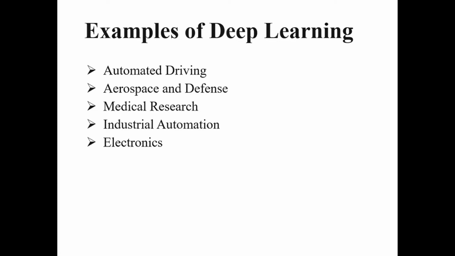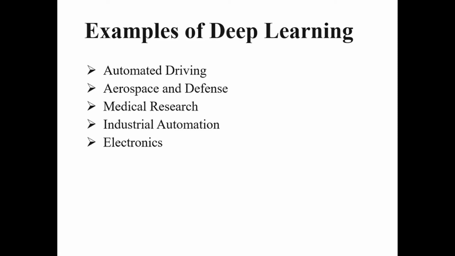And third is called medical research. In this field, again, deep learning plays a very important role. In the case of cancer, researchers use deep learning to automatically detect cancer cells. For example, teams at UCLA built an advanced microscope that yields a high dimension dataset used to train a deep learning application to accurately identify cancer cells.